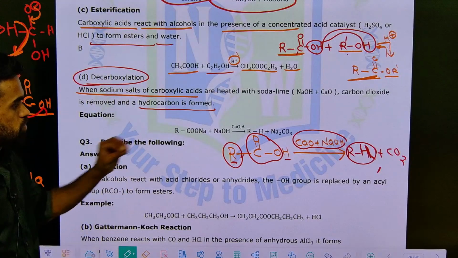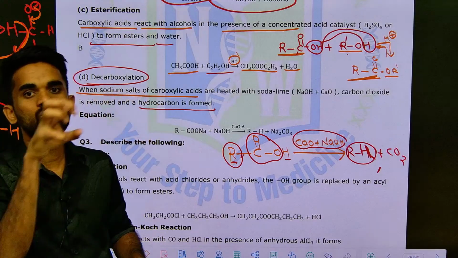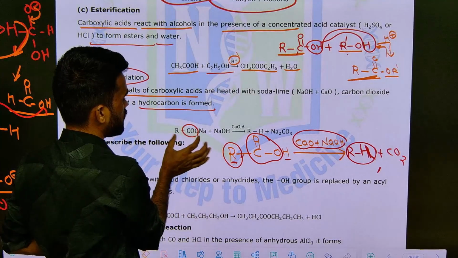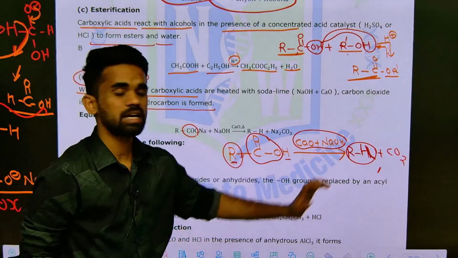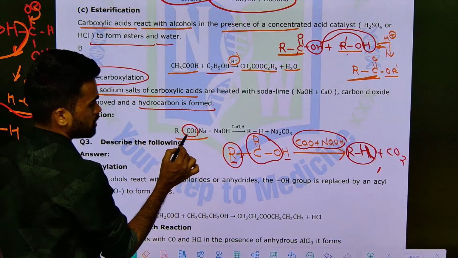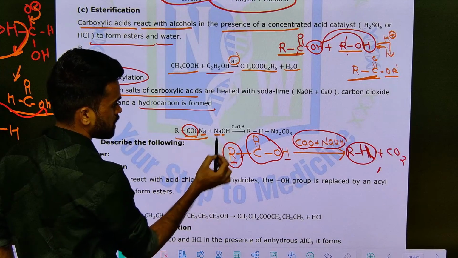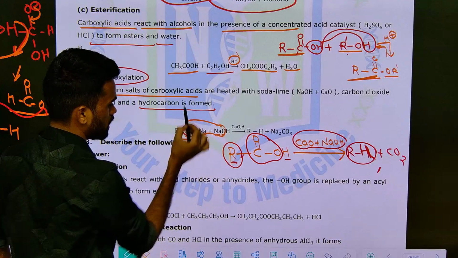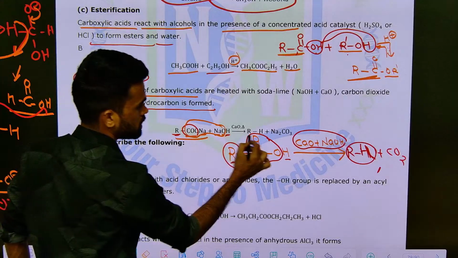Okay, I hope the discussion is clear. So decarboxylation means what? Just removal of CO2 from the carboxylic acid. So if you remove the CO2, whatever the remaining part is there, you add it and make the final product like RH. Okay, see here carboxylate salt is mentioned, this CO2 and this Na, this O. So remove it as Na2CO3. So after removing Na2CO3, what are the remaining parts? One R group, one H, that is forming RH.